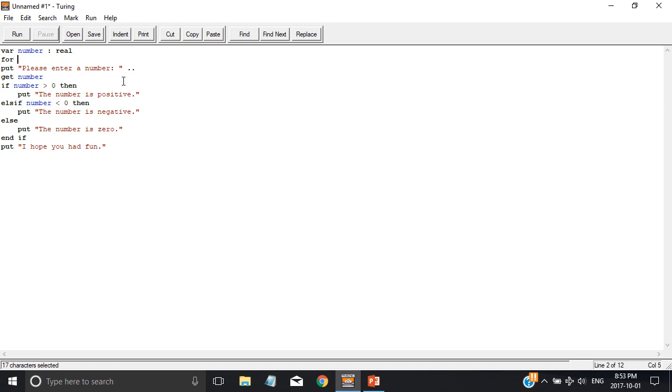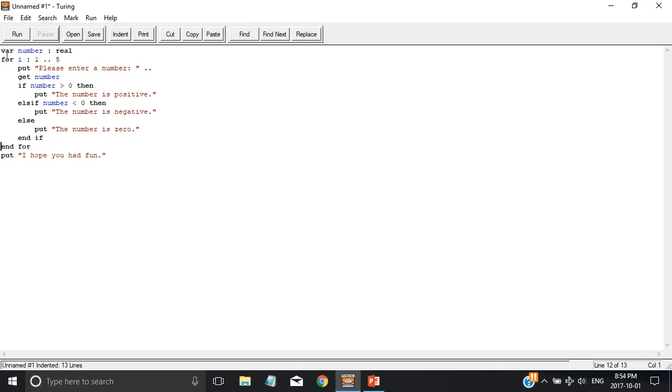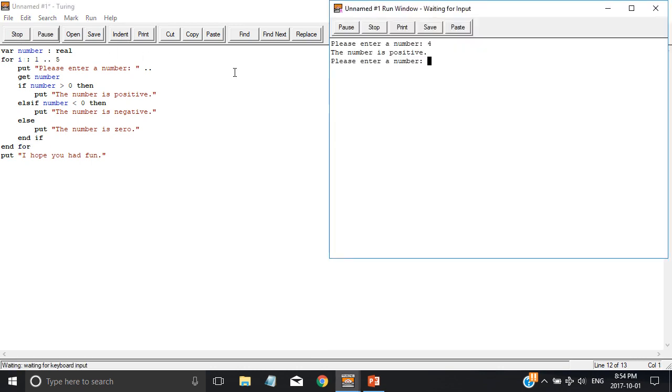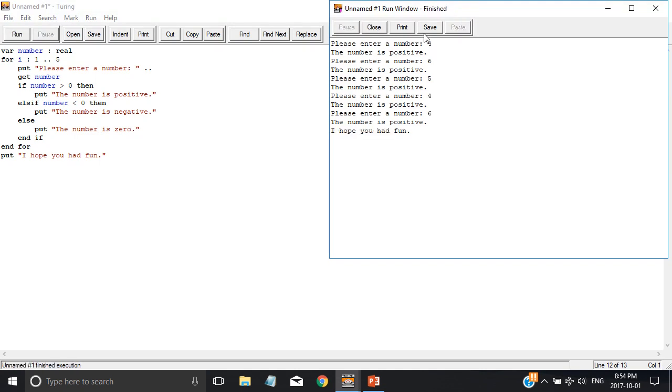So you would put for and then an undeclared variable like i, for example, and then you put 1 to 5. And then right here, indent. Now this is in the for loop, so like this. I hope you had fun. So I just entered 5 values and I hope you had fun.